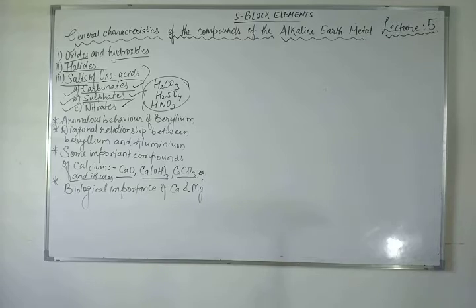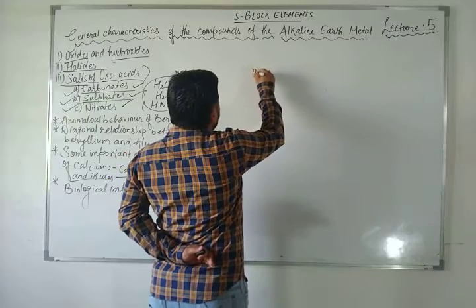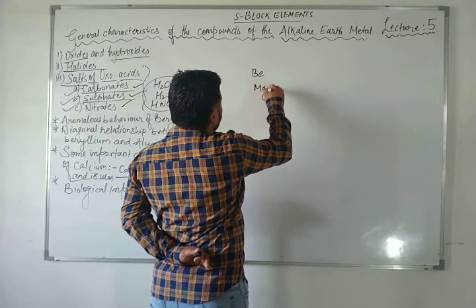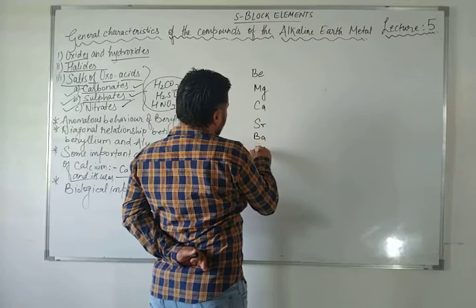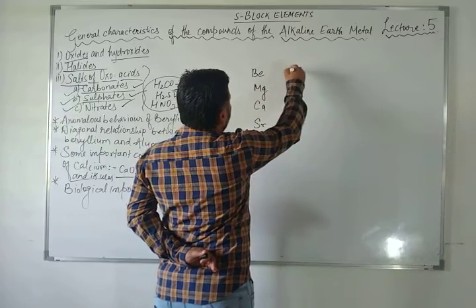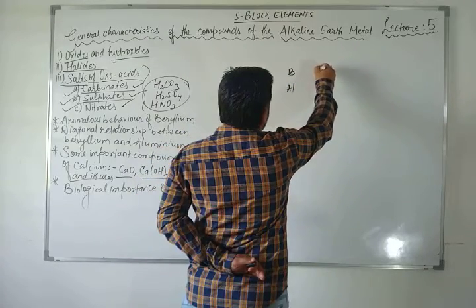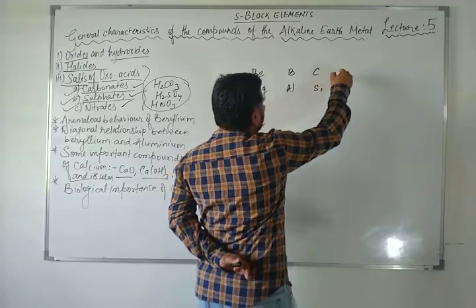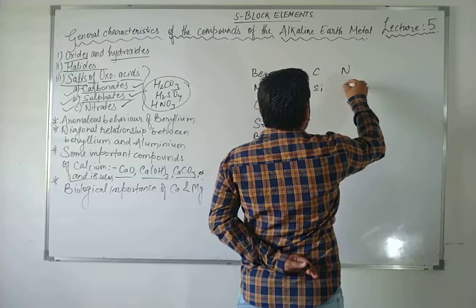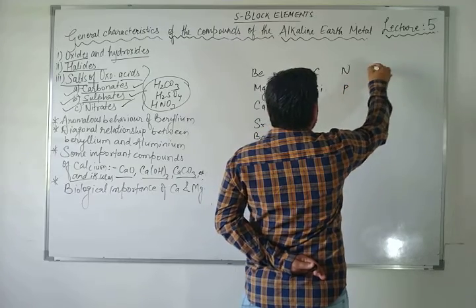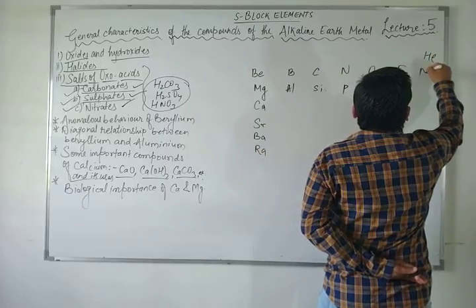First of all, dear students, beryllium, magnesium, calcium, strontium, barium, radium, boron, aluminium, carbon, silicon, nitrogen, phosphorus, oxygen, sulfur, fluorine, chlorine, helium, neon, argon.